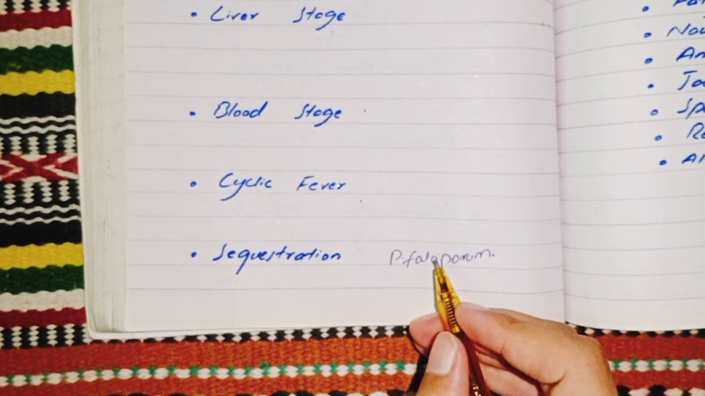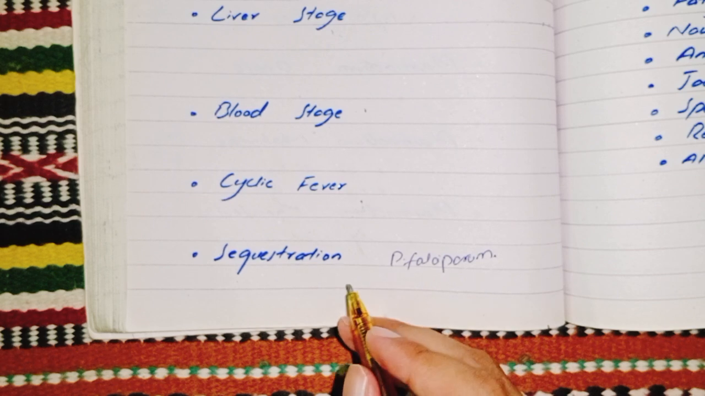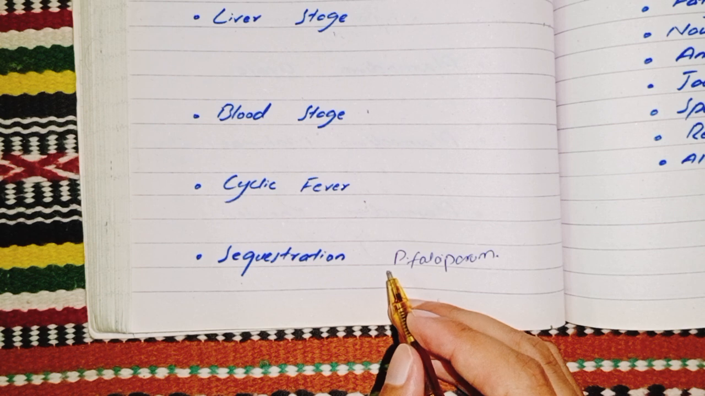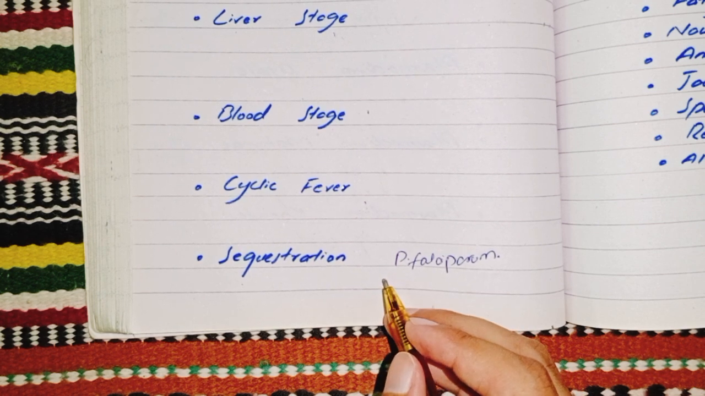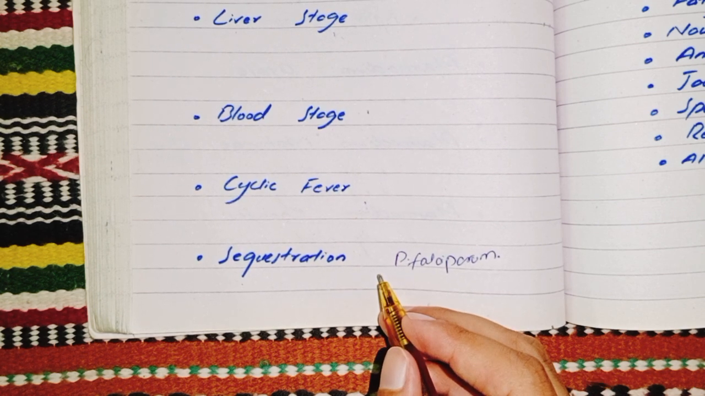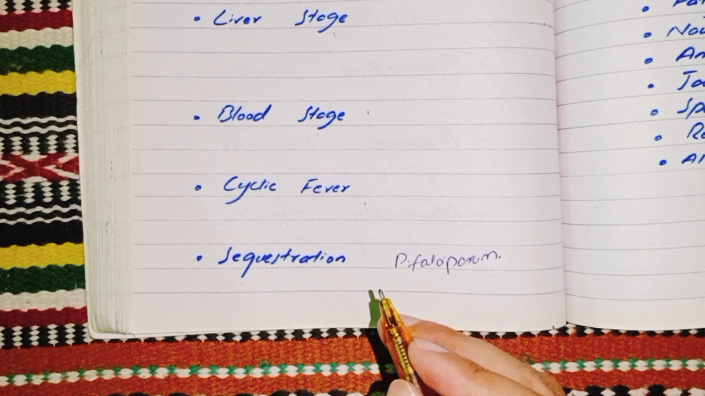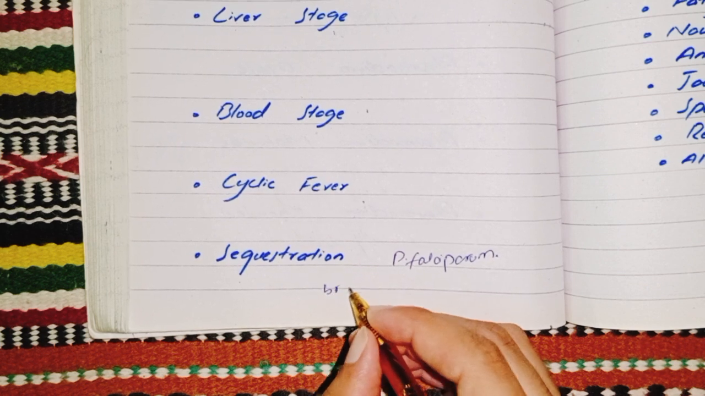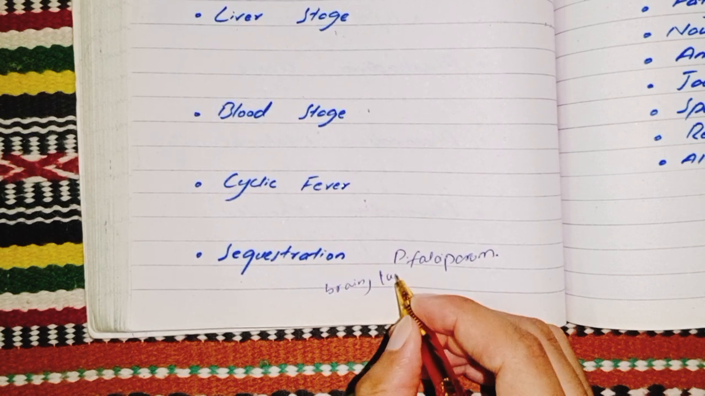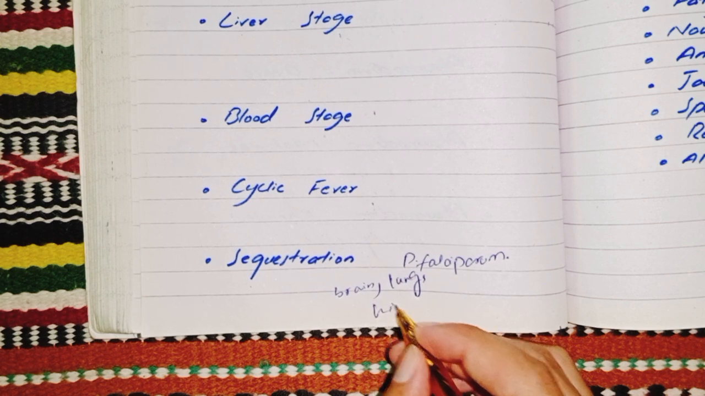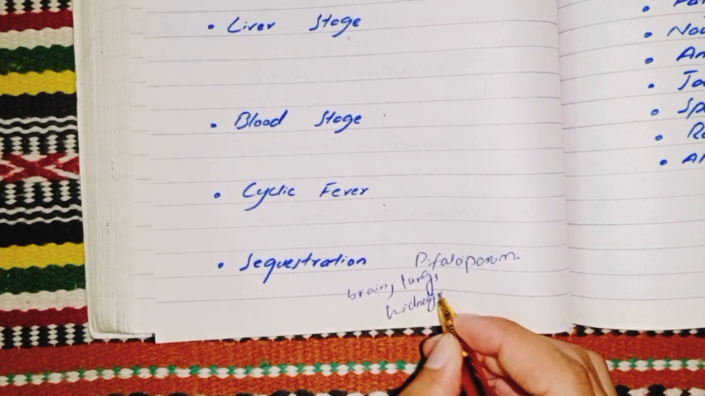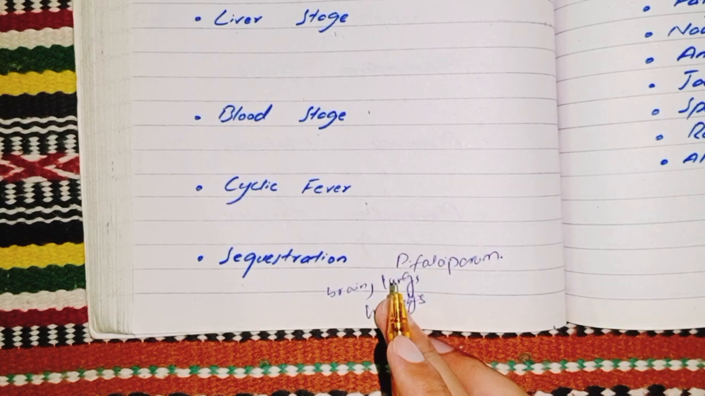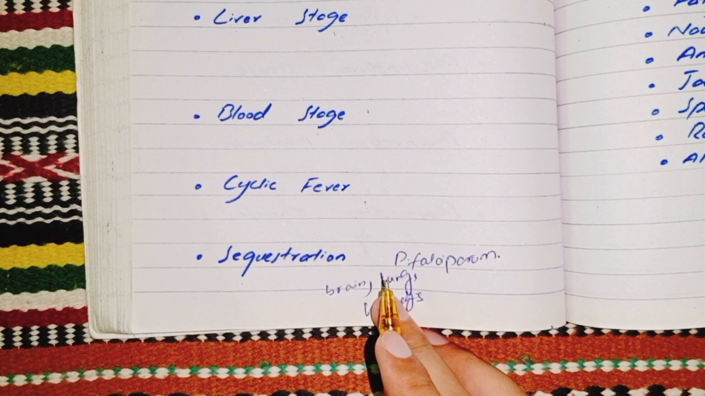Plasmodium falciparum infected red blood cells adhere to the endothelial cells lining the blood vessels, particularly in the brain, lungs, and kidney. This process is called sequestration. Sequestration is the adherence of the red blood cells to the endothelial cell linings of blood vessels, particularly in the brain, lungs, and kidneys. What's the effect of sequestration? Sequestration leads to blockage in microcirculation, contributing to severe complications.